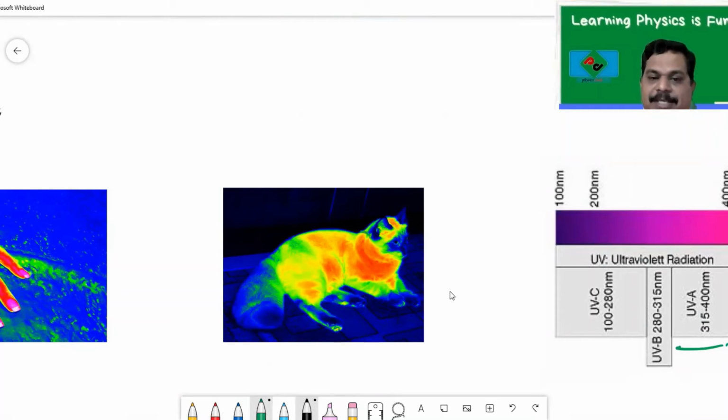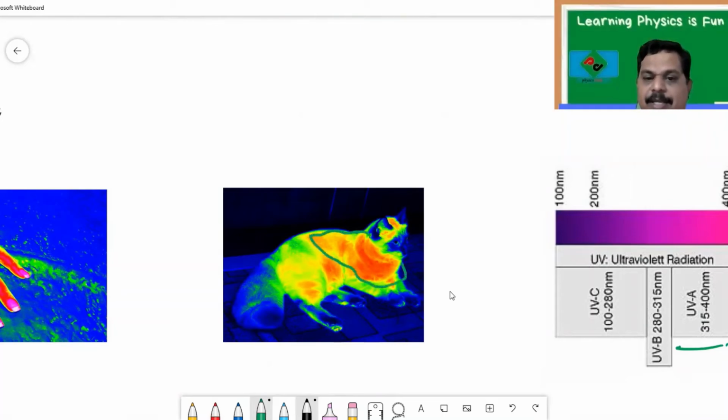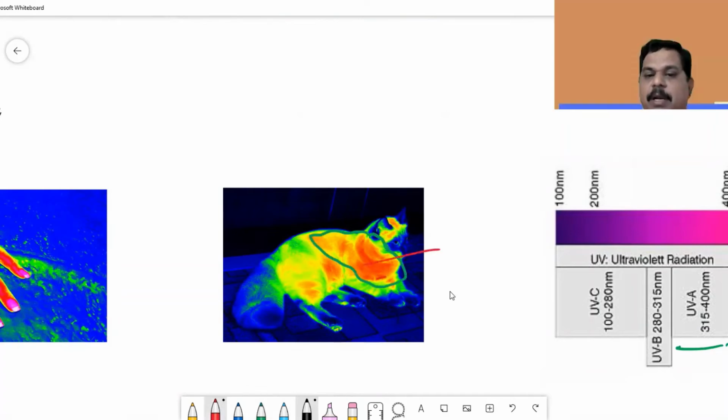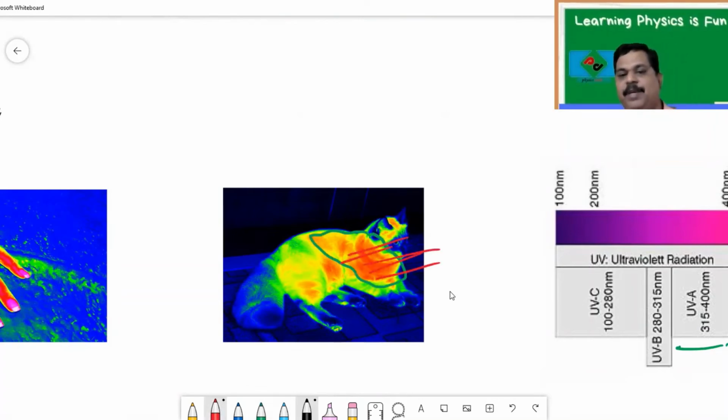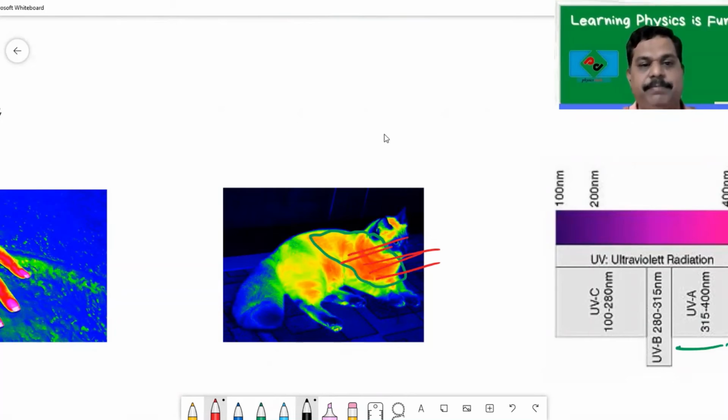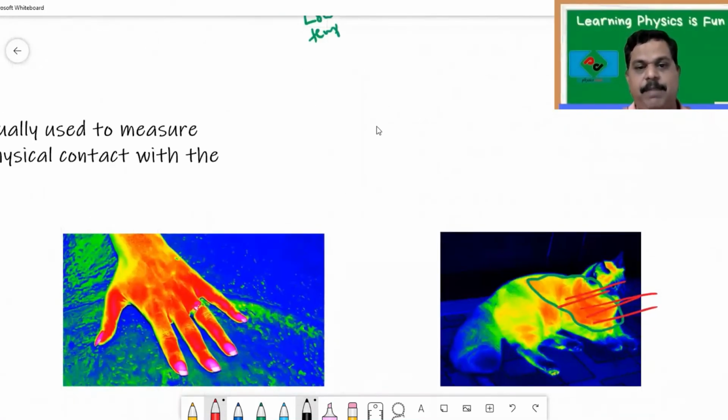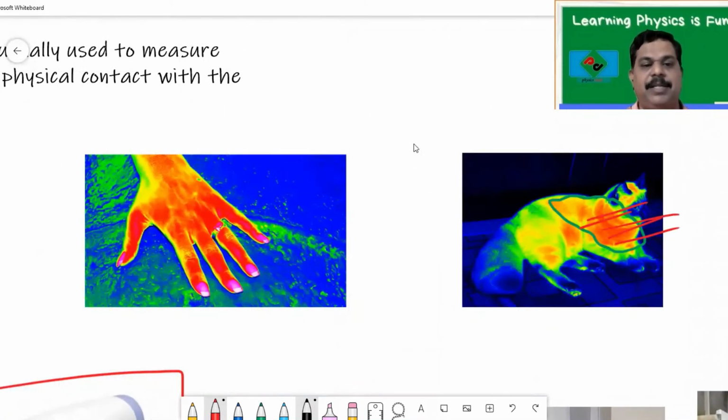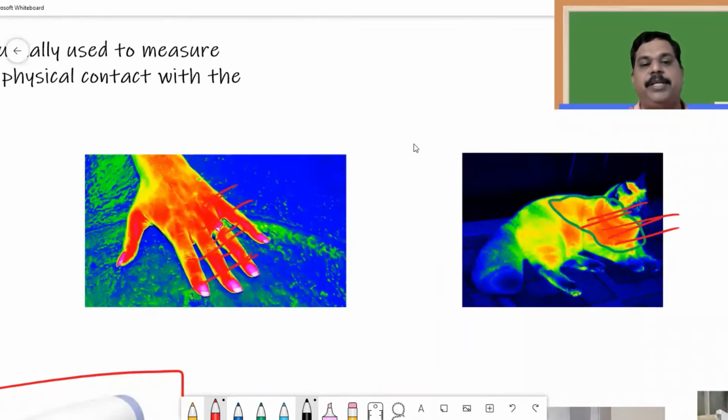These red patches show that here the temperature of the cat is more. That means it is emitting more radiations here. Similarly, if you look at this hand, the red part indicates that the hand is emitting more radiation here.